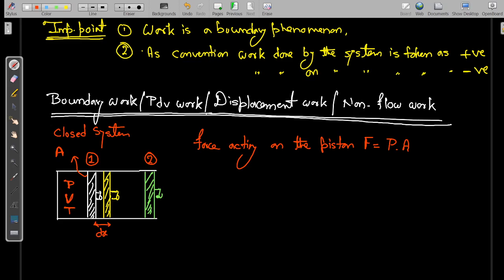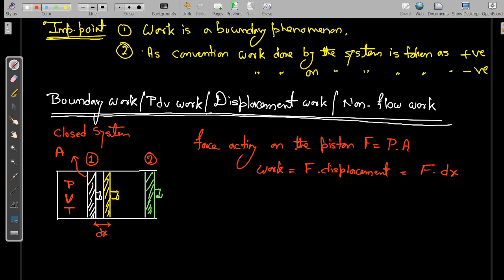Now we know that work is equal to force into displacement, and displacement is dx, so F into dx.